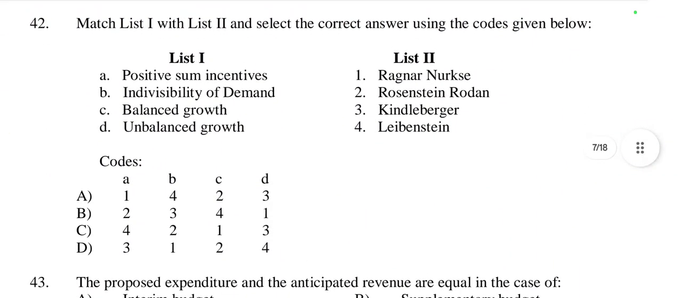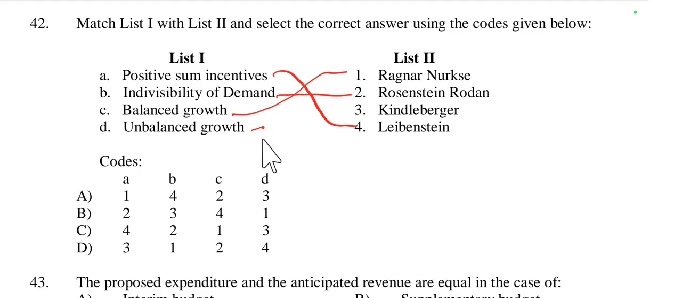Then question number 42, list 1 and list 2: positive sum incentive, indivisibility of demand, balanced growth, unbalanced growth. Positive sum incentive is related with Lewis. Indivisibility of demand is related with Rosenstein-Rodan's big push theory. Balanced growth is related with Ragnar Nurkse. Then unbalanced growth.